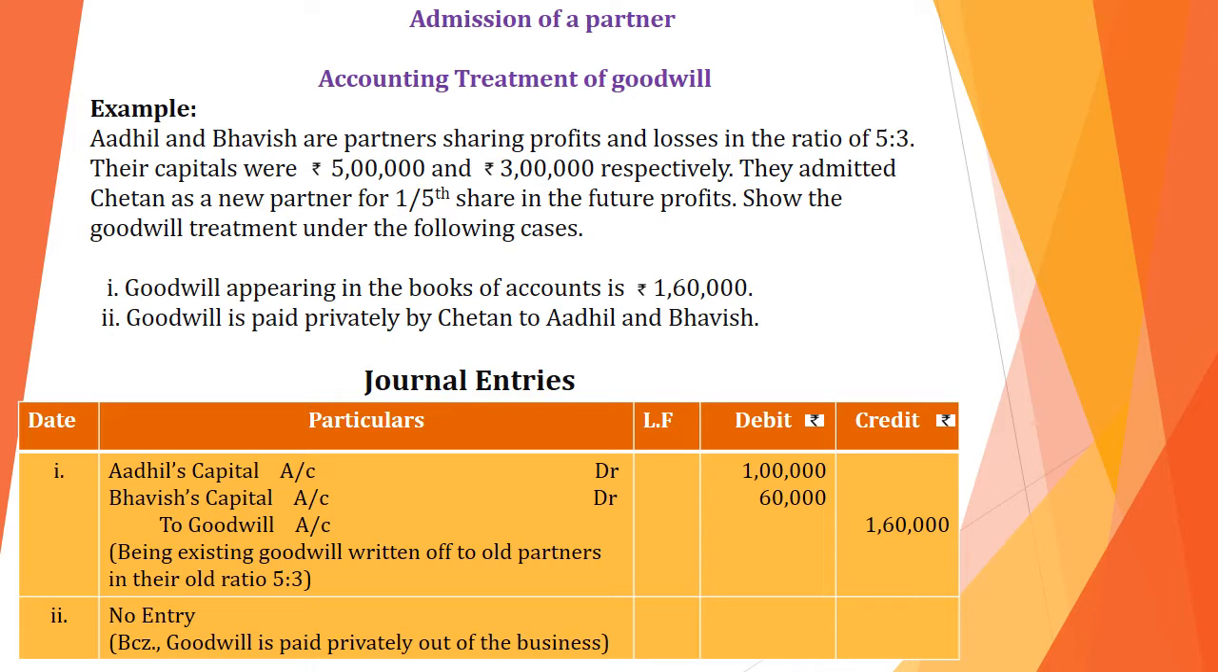Okay. Next, second one, goodwill is paid privately by Chetan to Adil and Bhavish. It means the new partner brought goodwill and he paid the goodwill amount to old partners outside of the business. It means privately he paid. So we will not pass any journal entry. So we have to just write no entry.